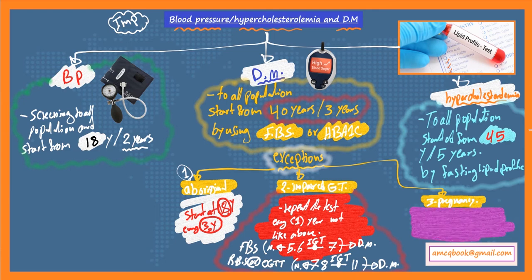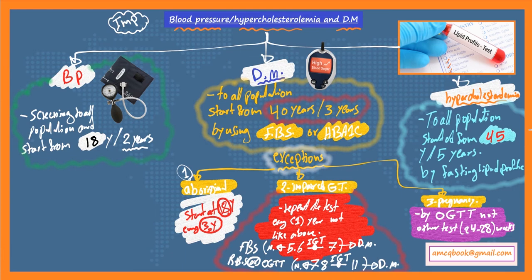And finally, pregnancy. In case of pregnancy, the screening should be done using the oral glucose tolerance test, not fasting blood sugar or hemoglobin A1C. Focus on this. This is the only use of the oral glucose tolerance test. So in case of pregnancy screening, you should use the oral glucose tolerance test at 24 to 28 weeks of gestation. And there are many different exceptions for this. Please refer to gestational diabetes mellitus for full information because it's very important.